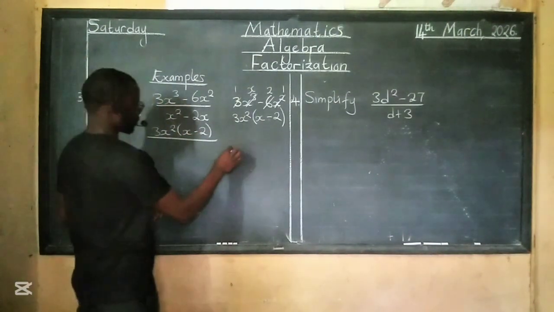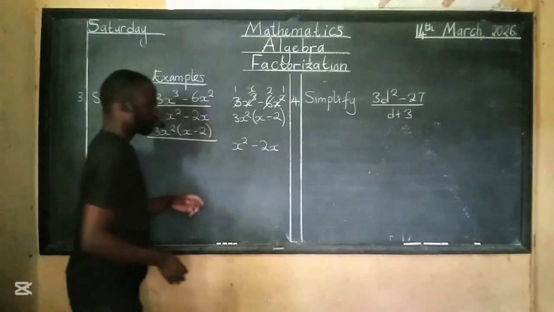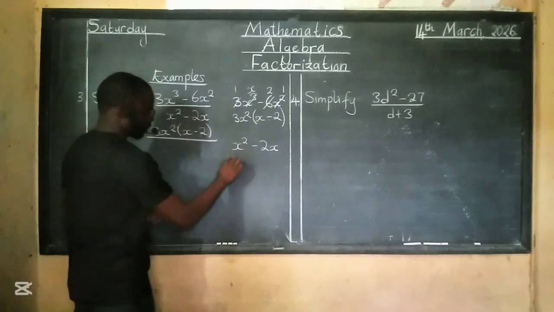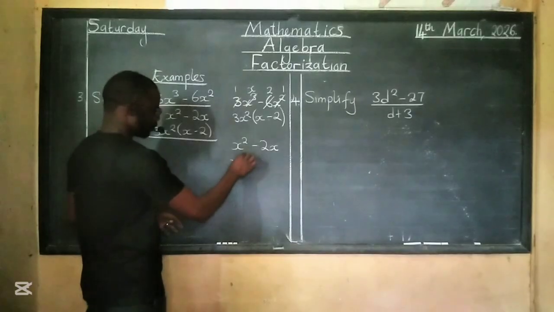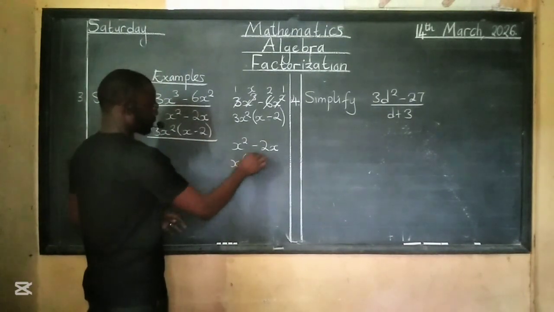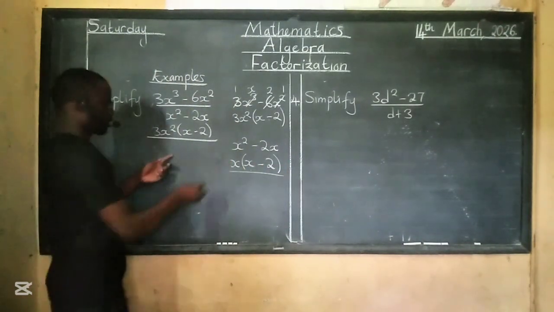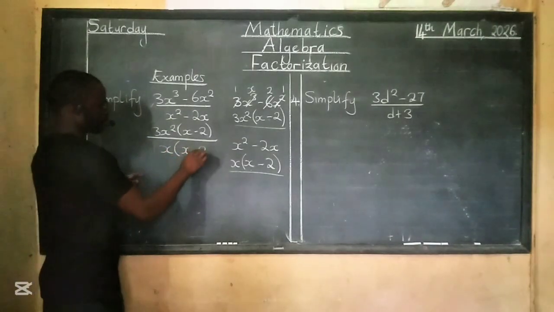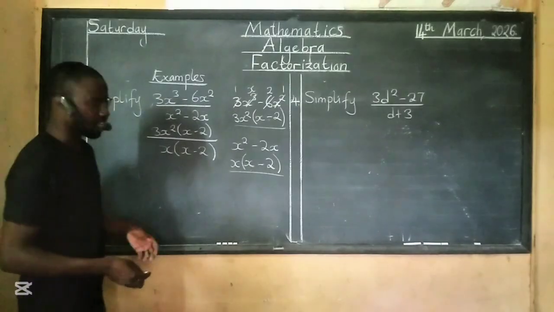Then the bottom part also can be factorized, x squared minus 2x. For this one, what is common this side and that side? It's x, so I put x out here. Then for the numbers, there's nothing else but the 2, close it off. This into this, x minus x into this. It's just 2, and we are done. Then we get this and put it down here. So this will be x minus 2. So this one was the one who was going to be difficult, but it's easier than the rest.